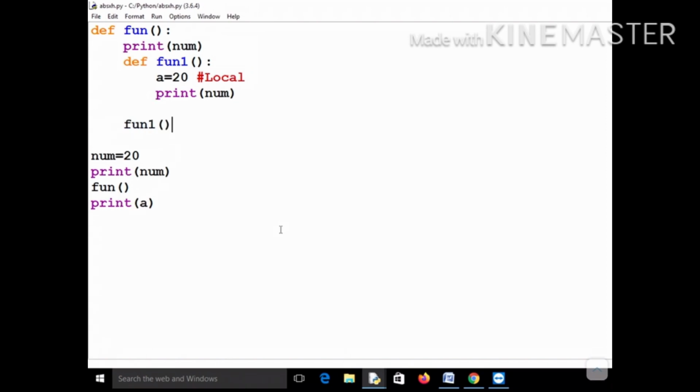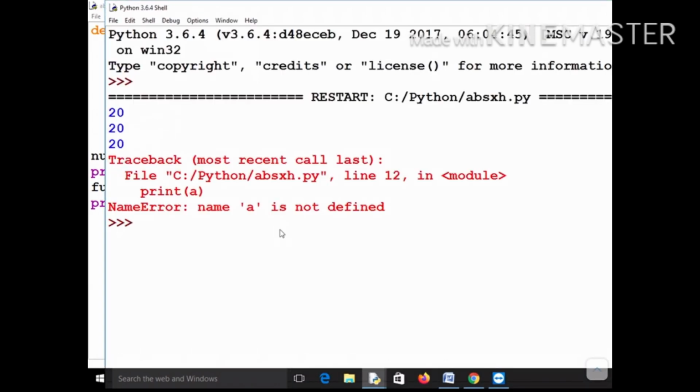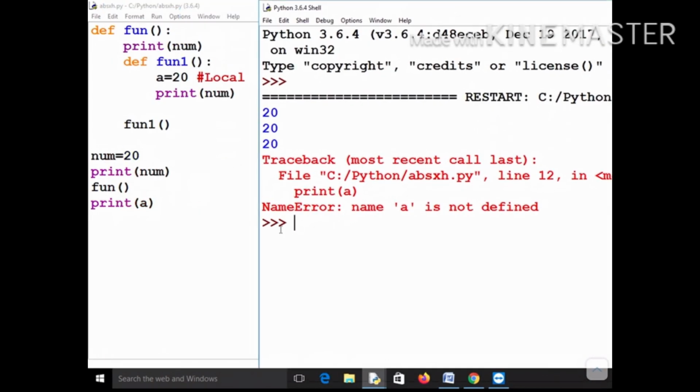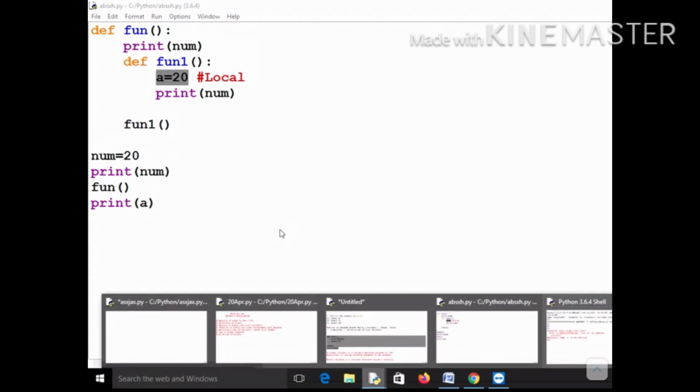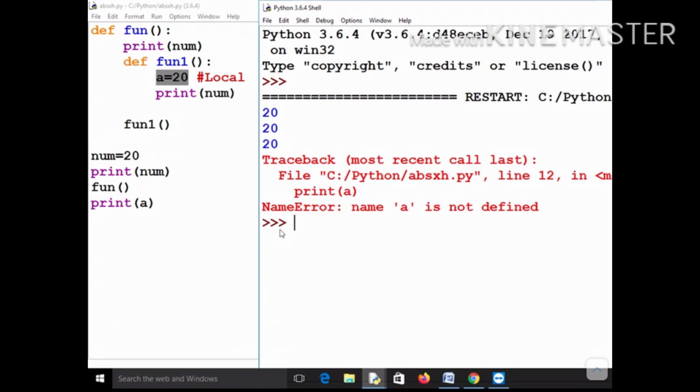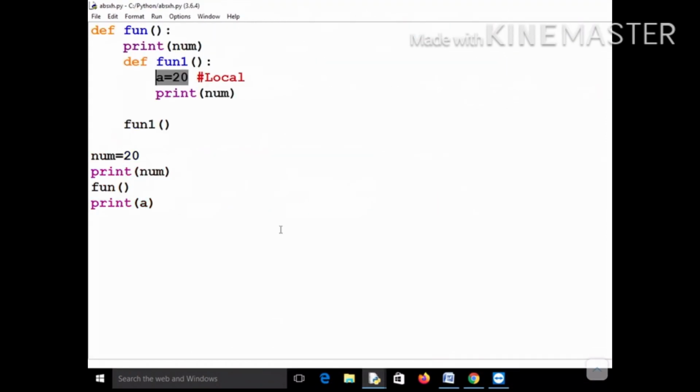So let me call this function fun1, and you can see that this will give an error that name a is not defined. So you are again printing a here. This a was local to function fun1, and so it is giving an error because you are trying to access it outside this function. It is not known outside this function fun1, and hence it is giving this error that name a is not defined. Okay, so we will see some more examples.